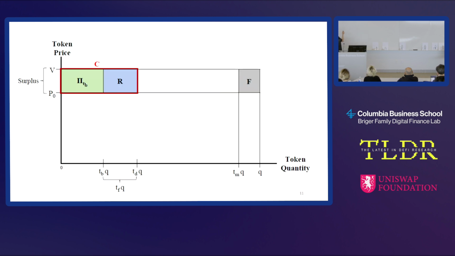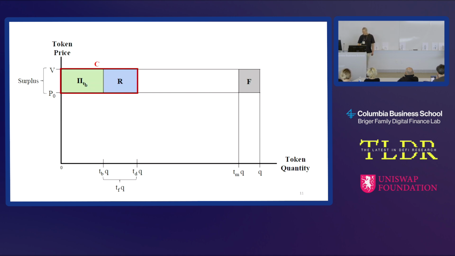The value deposit is the entire top rectangle here. We're going to make them deposit that entire amount. And here's what we're going to do. As we go along during the control period, if the token price rises on a sustained basis above P0, we're going to start refunding this deposit. So if it rises halfway up, then we're going to refund half of that. So what are we doing here?